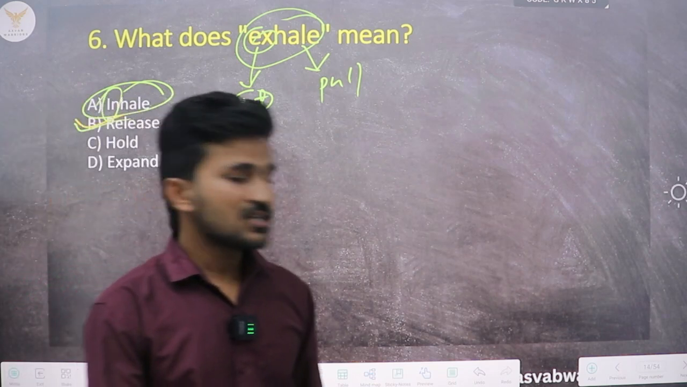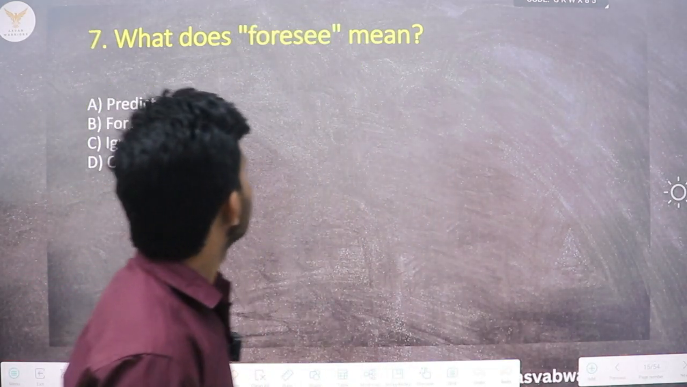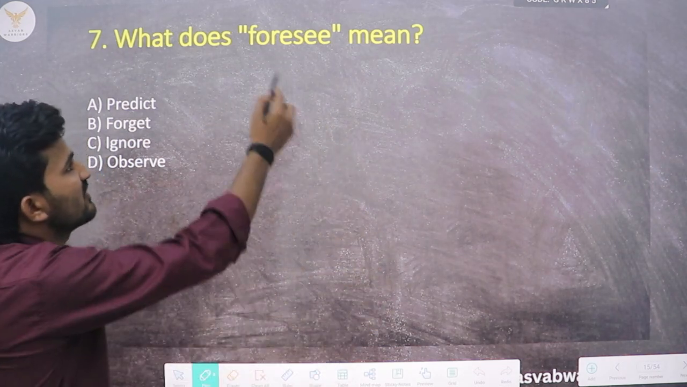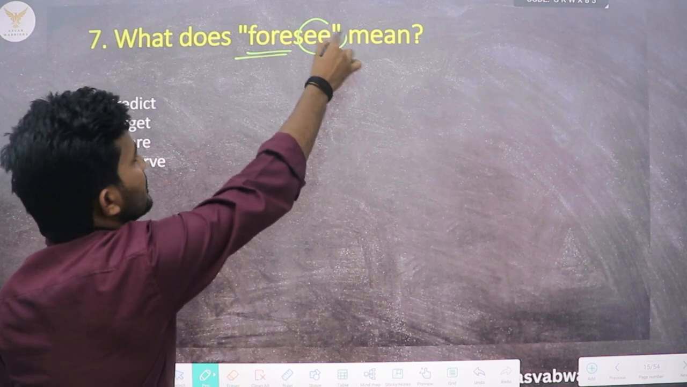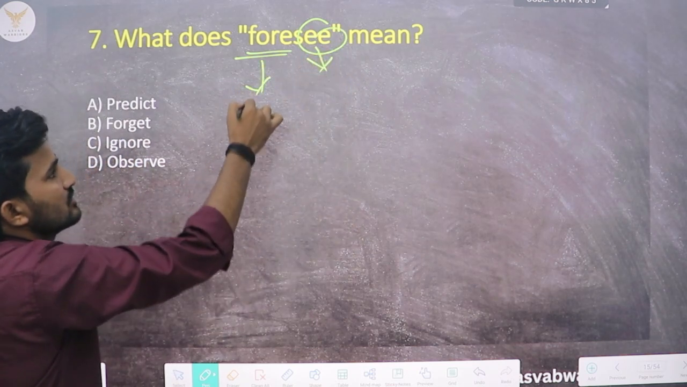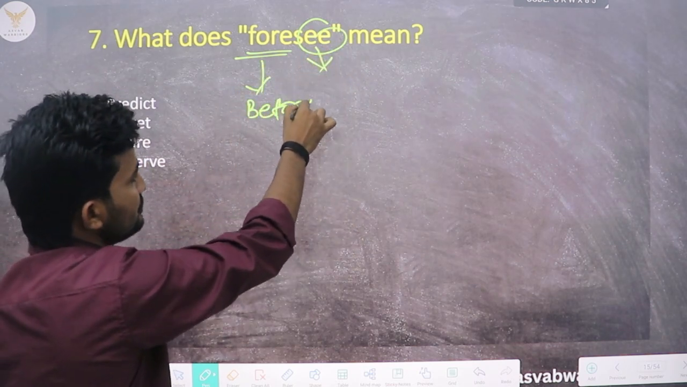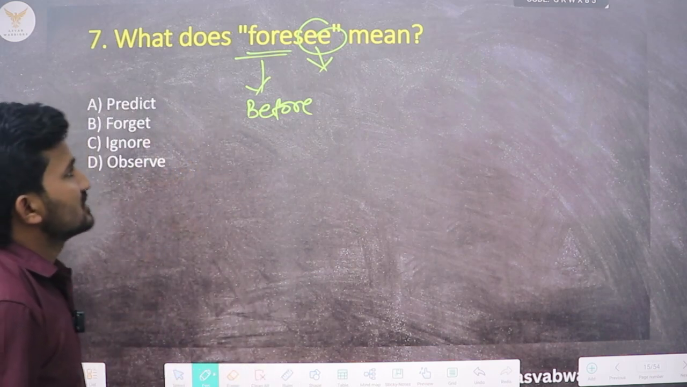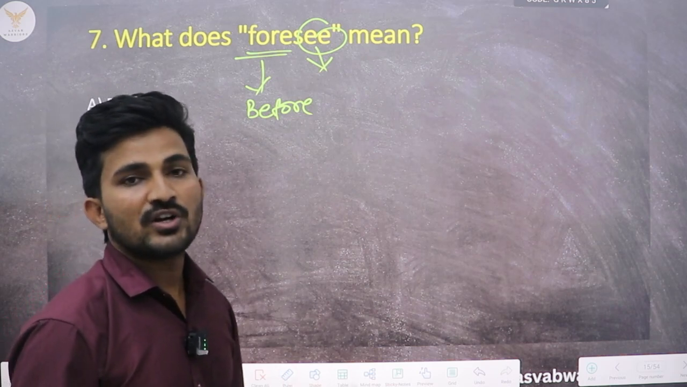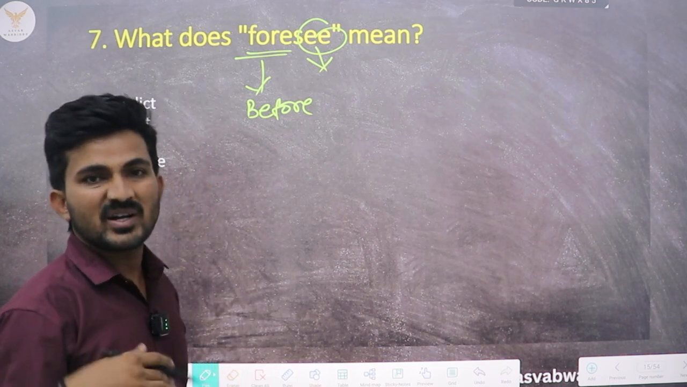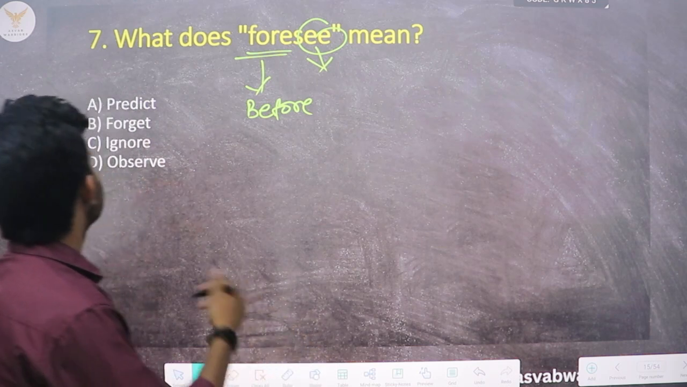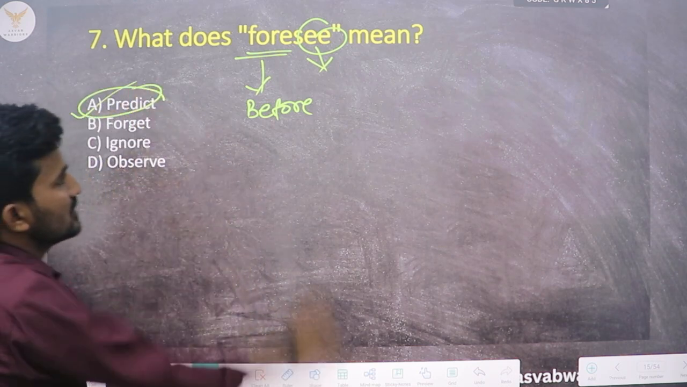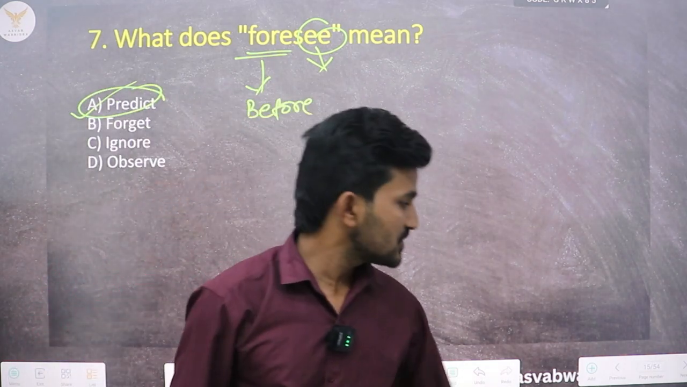Now let us move on to the next question. What does foresee mean? We can see that there is a prefix fore here and a word see. So fore means before and see means to see. So what is the correct meaning of this word? Something which is foreseen means something we have already seen. We can see that we have already predicted it. So the correct meaning of this word will be predict. Okay, so option A will be the correct one. Now let us move on to the next question.